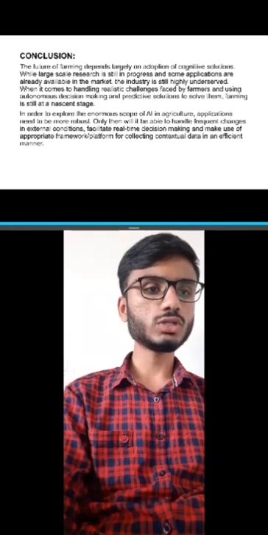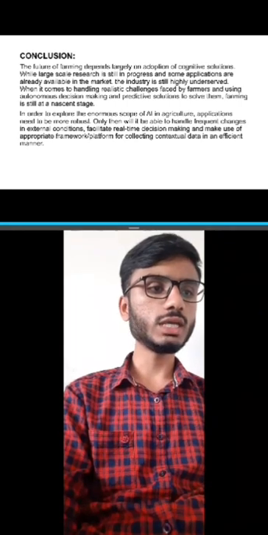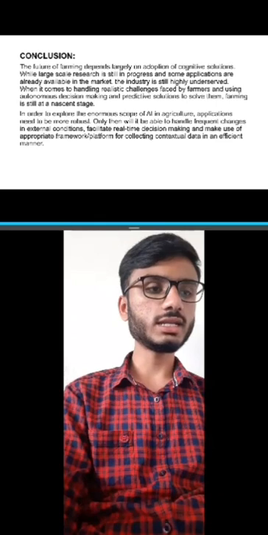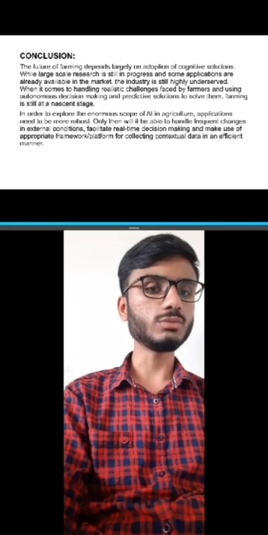In order to explore the enormous scope of AI in agriculture, applications need to be more robust. Only then will it be able to handle frequent changes in external conditions, facilitate real-time decision making, and make use of an appropriate framework for collecting non-textual data in an efficient manner.